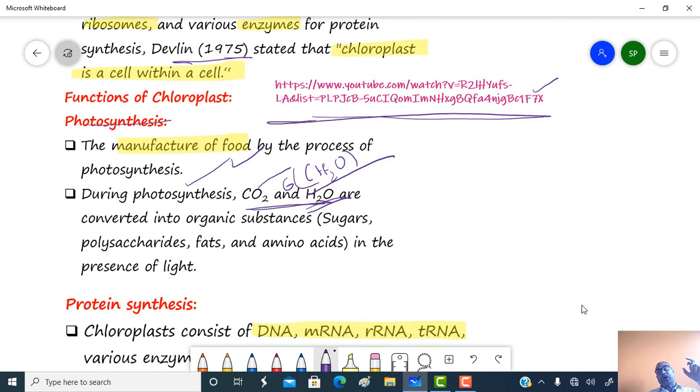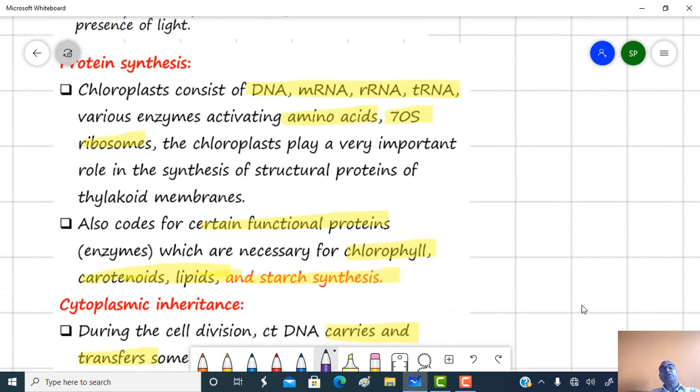Actually photosynthesis is an oxidation reduction process where the water molecule is oxidized, that means H2 is removed, and CO2 is reduced, H2 is added. So during photosynthesis CO2 and H2O are converted into organic substances like sugars, polysaccharides, fats as well as amino acids in presence of light.